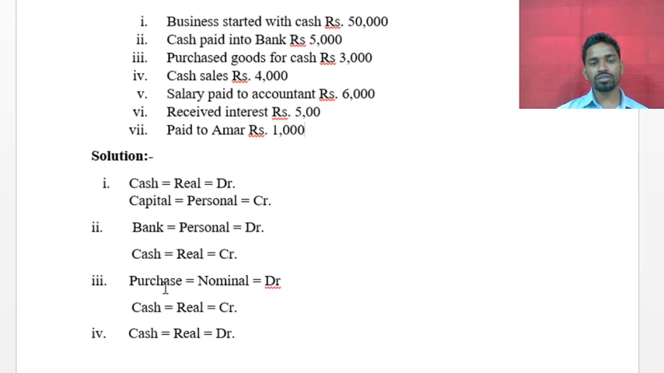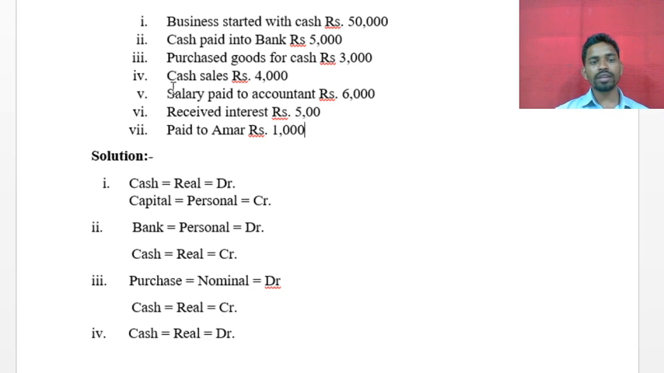What is the nominal rule? All expenses and losses are debit, and all income and gains are credit. Purchase is nominal because it is an expense, so it is the debit. Next, cash is real, and cash goes out from the business, so it is the credit.